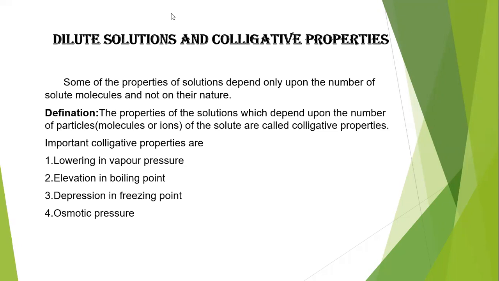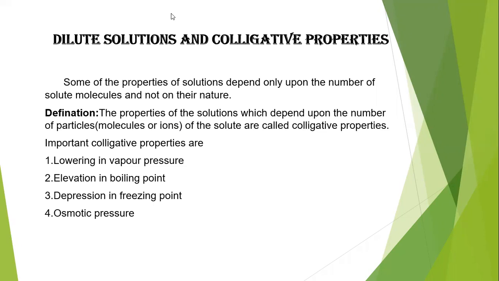Such properties also exist. Whatever the properties of a particular solution that depend only on the number of solute particles, but not on their nature, we call them colligative properties.